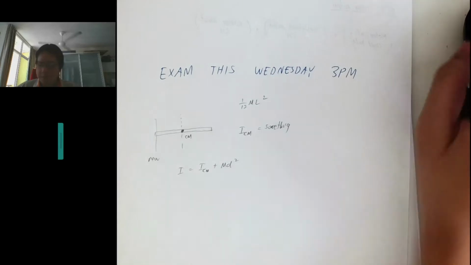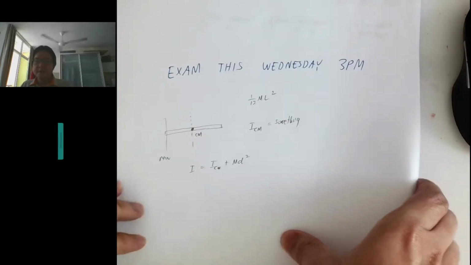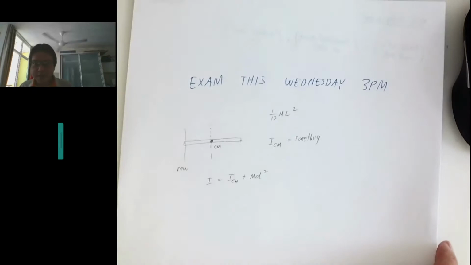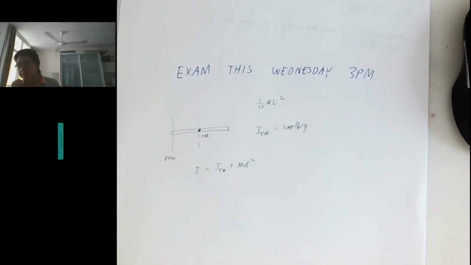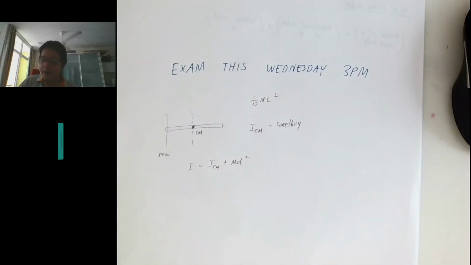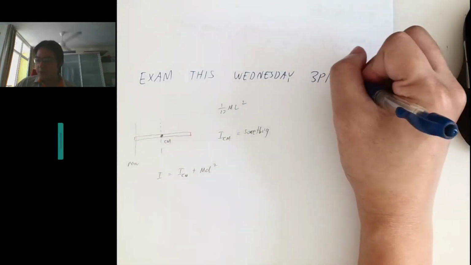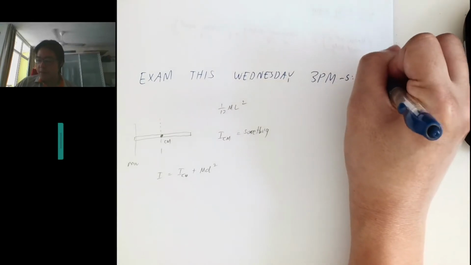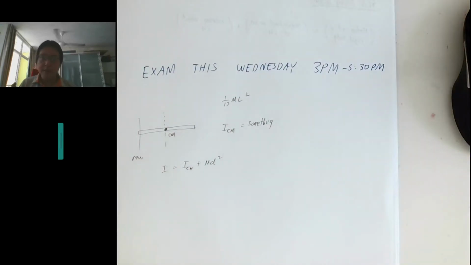Okay, so before we get started, the first thing to do is to remind everyone that we have our exam this Wednesday at 3 p.m. It is during our lecture time, and the exam timing is from 3 to 5:30 p.m. As I've already explained last time, but let me repeat again just to make sure everyone knows, because this is important: our exam is supposed to be 2 hours, and the remaining 30 minutes is for you to scan and do whatever you need.